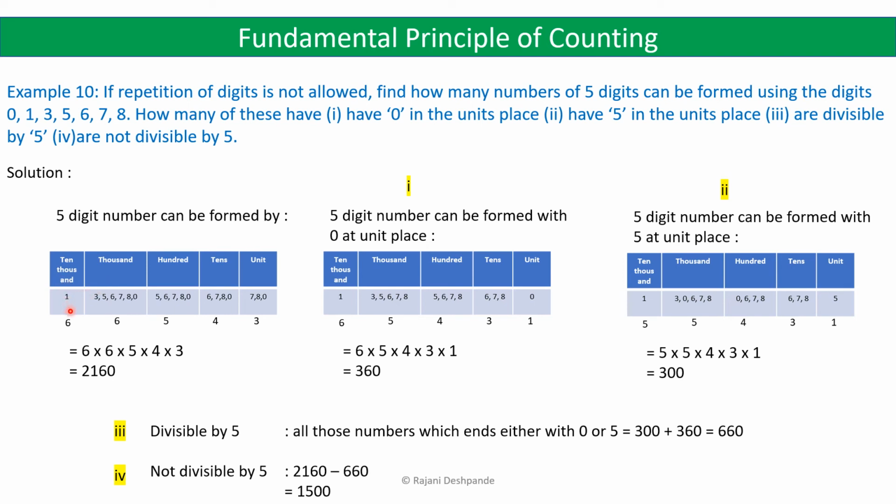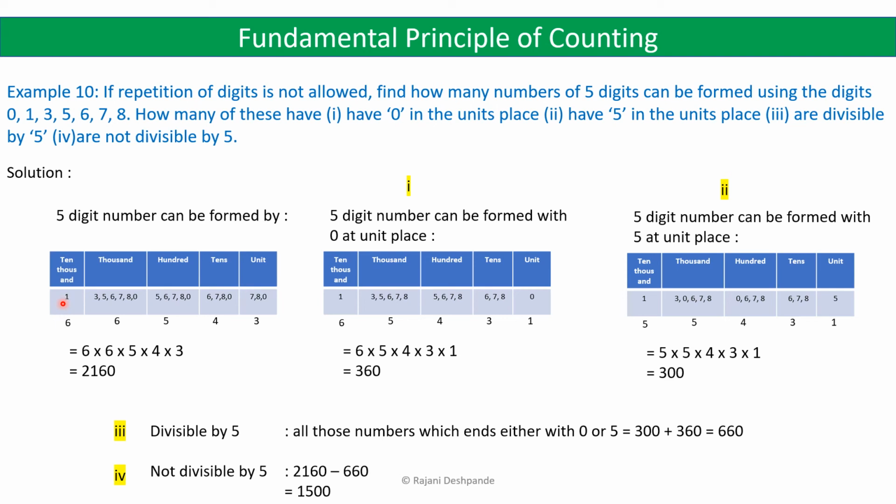So in the 10,000s place, any number cannot begin with 0, so we cannot have 0 in the 10,000s place, but of course we can have either one of these 1, 3, 5, 6, 7 and 8. So 6 choices are there for the 10,000s place. We cannot use 0 in the 10,000s place, but we can use any one of these digits 1, 3, 5, 6, 7, 8. So there are 6 choices available for the 10,000s place.